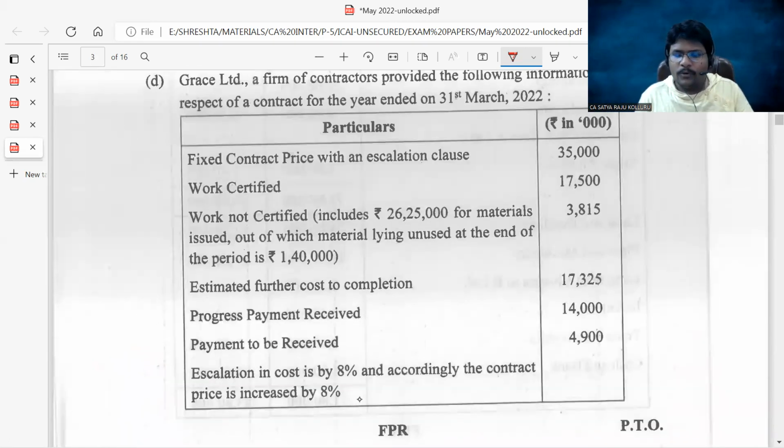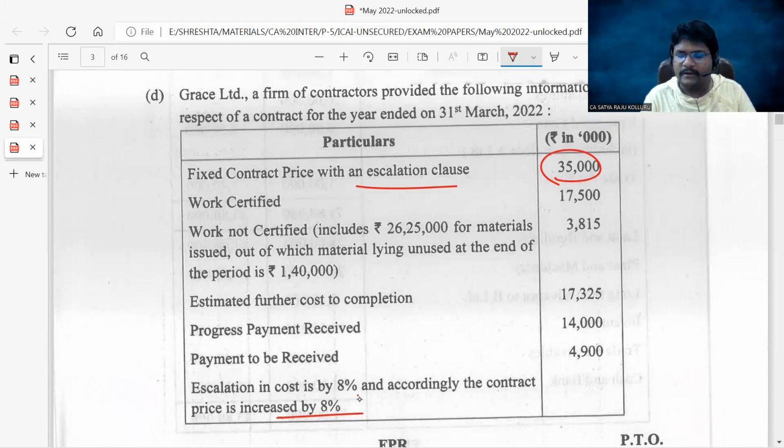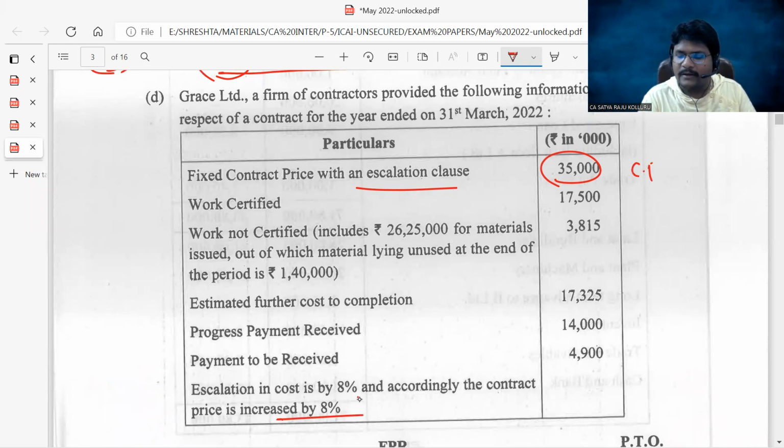Now, what is the problem information? Fixed contract price with an escalation clause, 35,000. Here it is given escalation in cost is by 8%. Accordingly, the contract price is increased by 8%. That means the total contract price considered should be 35,000 into 108%. This is the total contract price.